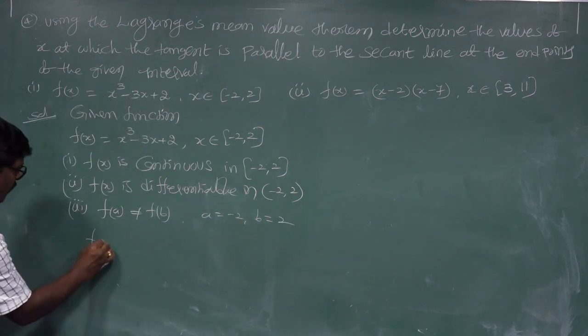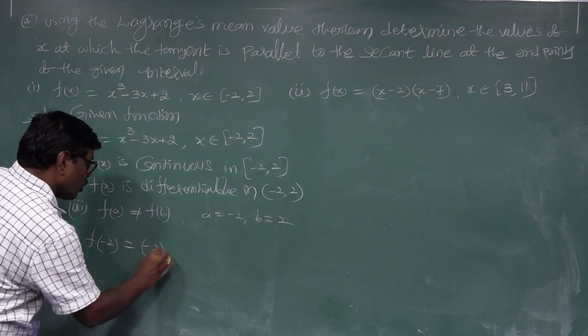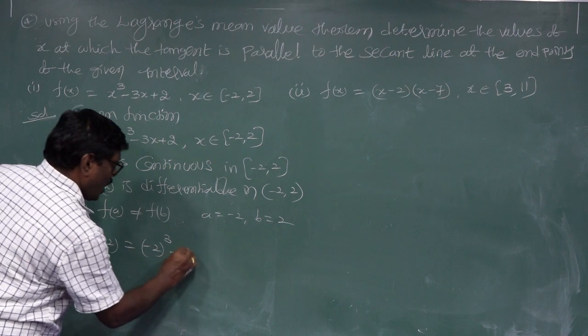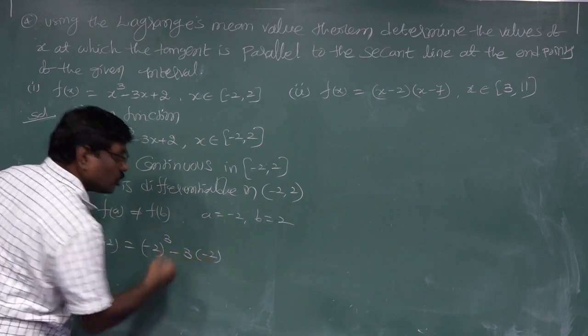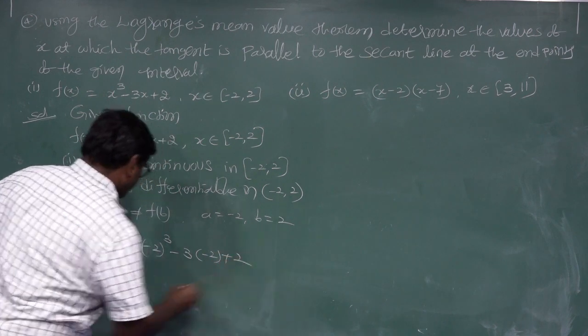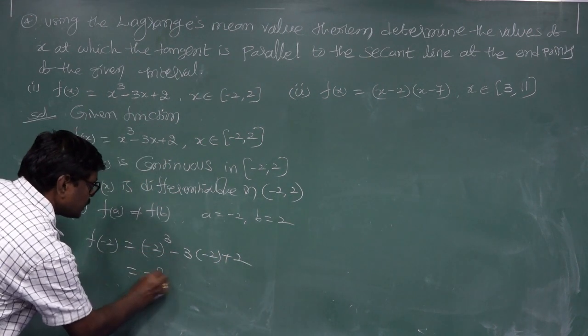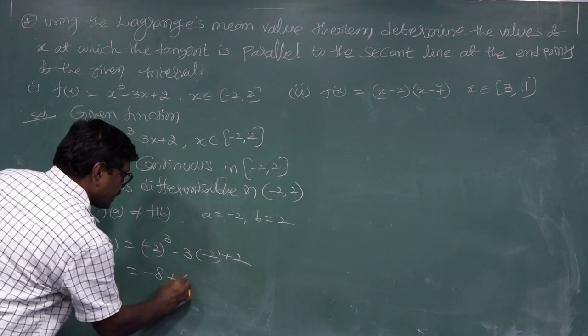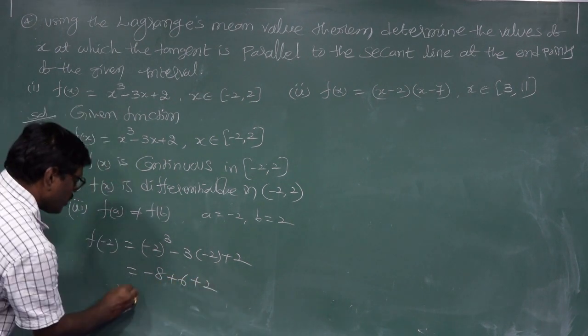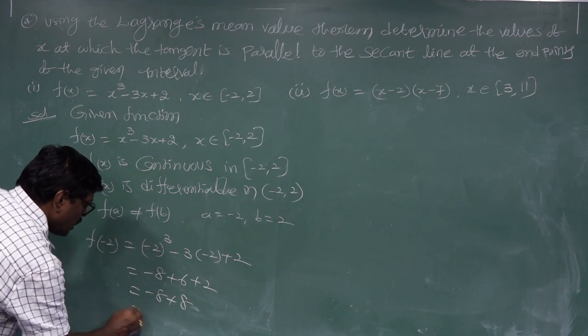Substitution: f of minus 2 equal to minus 2 whole cube minus 3 into minus 2 plus 2, equal to minus 8 plus 6 plus 2, equal to minus 8 plus 8 equal to 0.